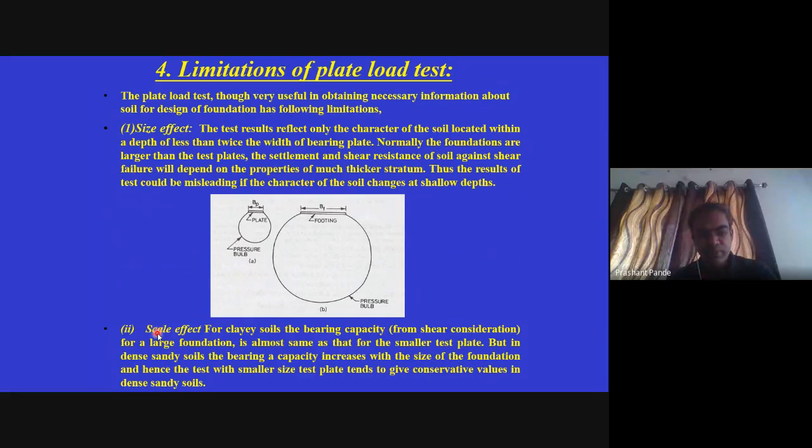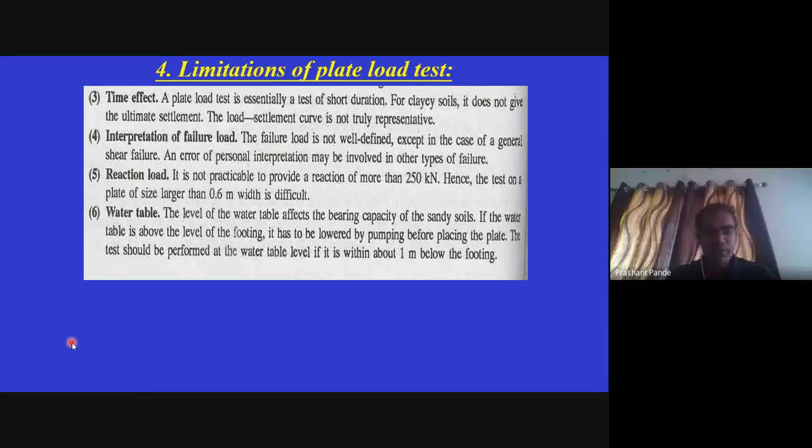Scale effect: for clay soil, the bearing capacity from shear consideration for a large foundation is almost the same as that for the small test plate, but in sand, the soil bearing capacity increases with the size of foundation, and hence the test with a smaller size plate tends to give conservative values in dense sandy soils. The other limitations are time effect, interpretation of failure load, reaction load, and water table.